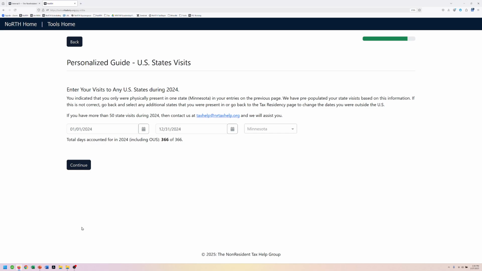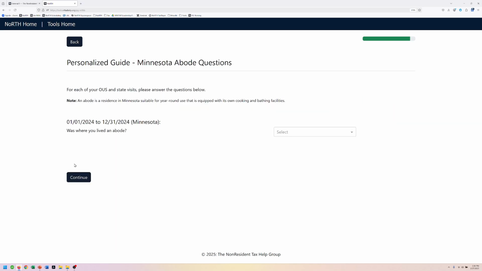Now, states have residency tests just like the federal government has a residency test. And sometimes it is based on how many days you're physically present in a state. Other times it can be based on a tax residency or other factors. So for Minnesota, it matters how many days you're physically present there. So we put that here. And because she was only in Minnesota, it's very easy. If she had had an internship like out in California or somewhere, we would have to say that she was in those two states and had income from them, and then put the days of where she was during the year. But she's got an easy job this year.